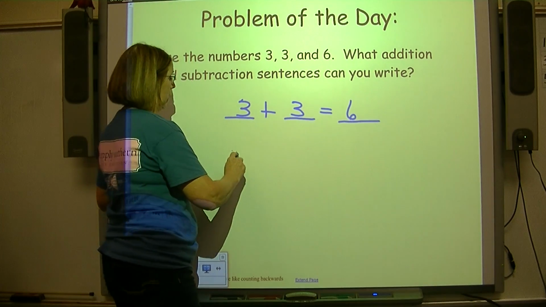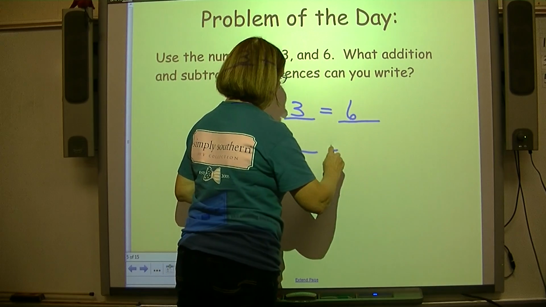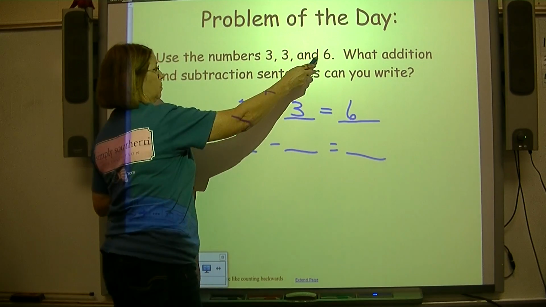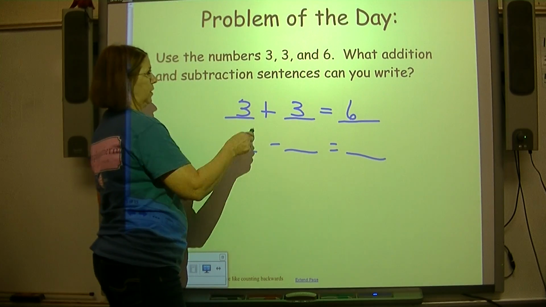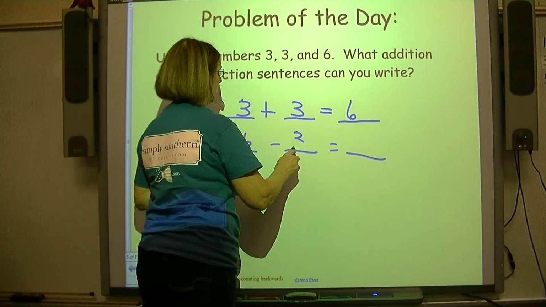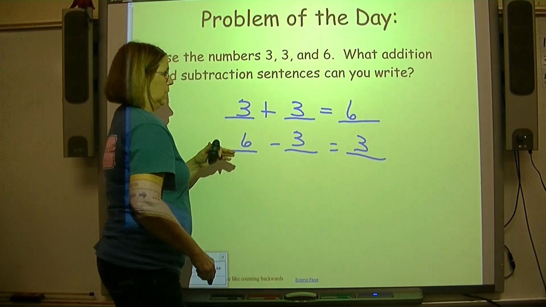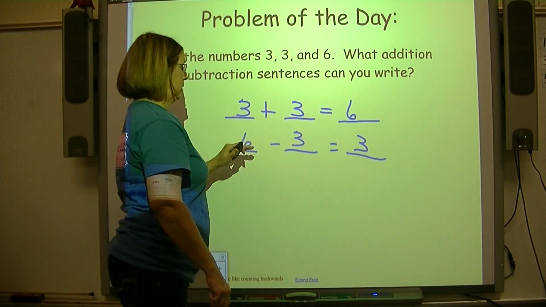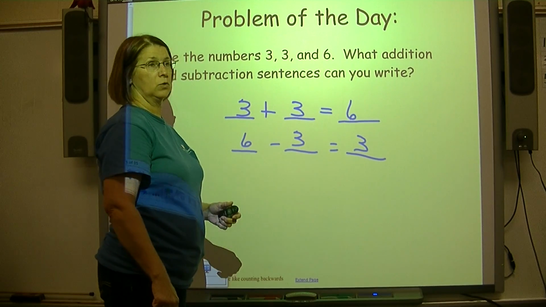When you subtract, the number that's the most comes first. Then you just plug in your other two numbers. 3 plus 3 equals 6. 6 minus 3 equals 3.